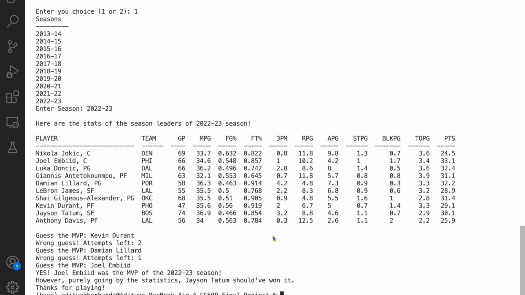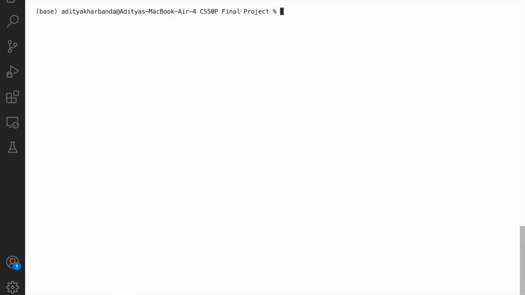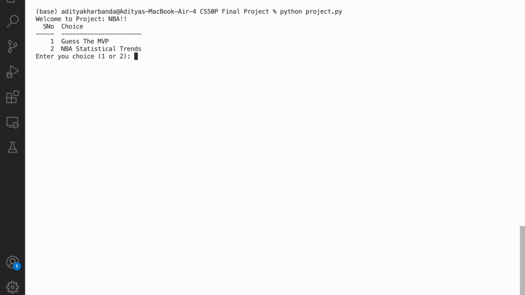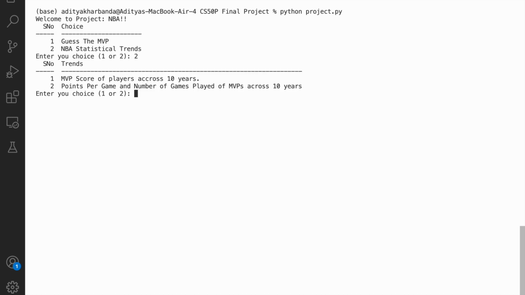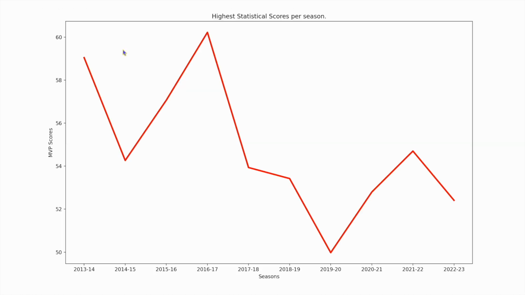So let's try the second activity, that is viewing the statistical trends. I'll enter two here. And now I have two statistical trends. Let's go over the first one, the MVP score of players over the 10 years. The program will output a line chart. And as you can see, the y-axis contains the scores and the x-axis contains the various seasons.